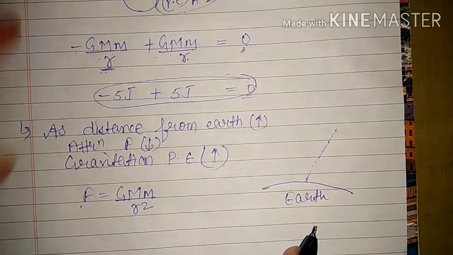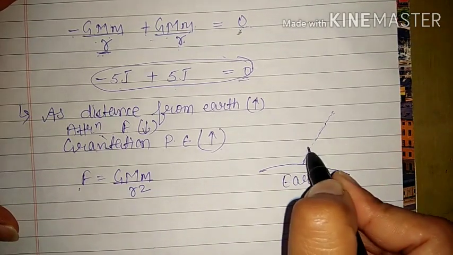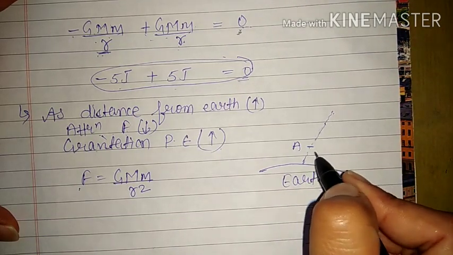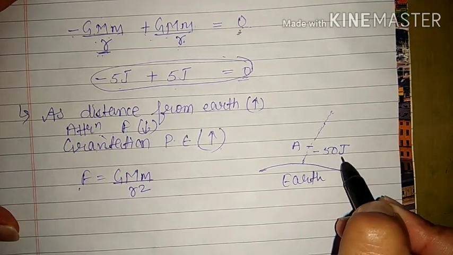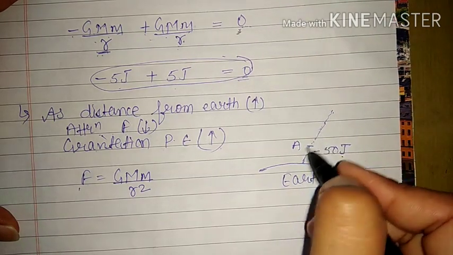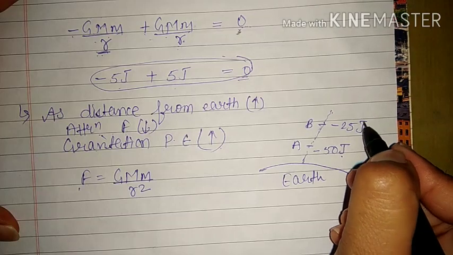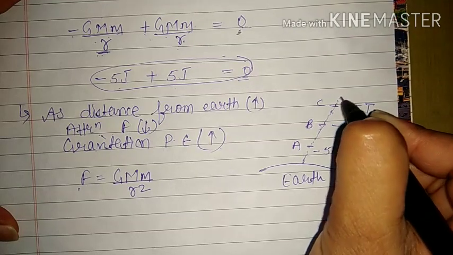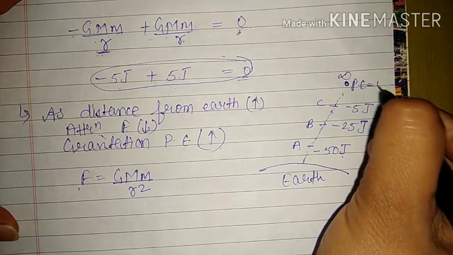For example, we have seen that at finite distance the potential energy will be negative. Suppose this is a point A on the earth surface at finite distance, and here the potential energy is, suppose, minus 50 joule for a body. After some time, if you move here, the value of force will decrease. So at point B, now the potential energy is minus 25 joule. After that, at one point it will become, suppose, minus 5 joule, and at infinity the potential energy will finally become 0.